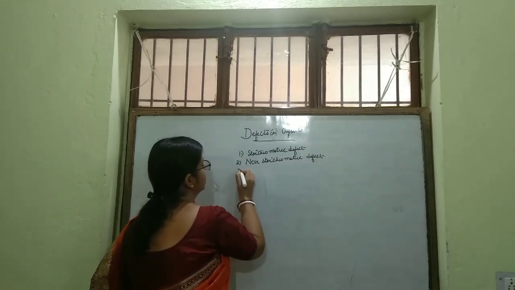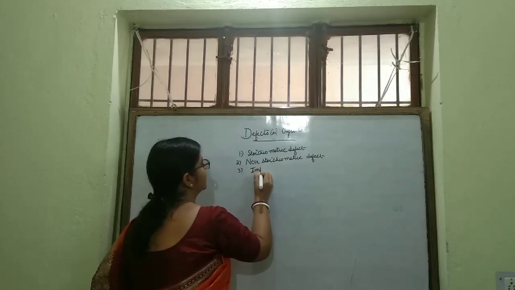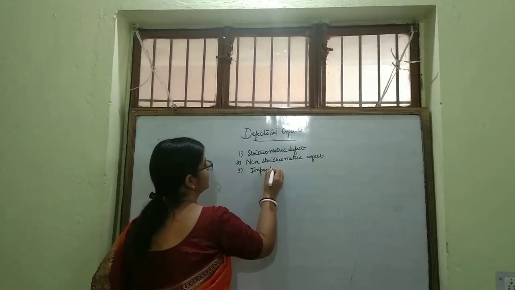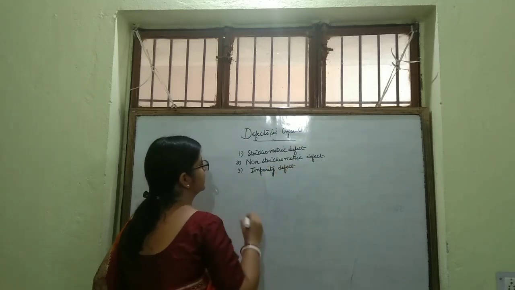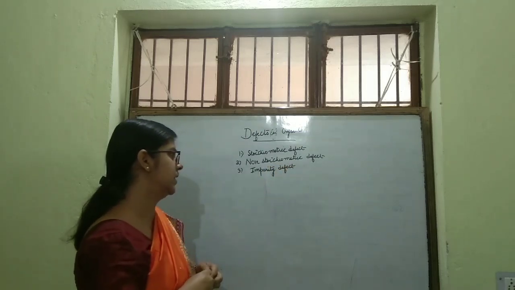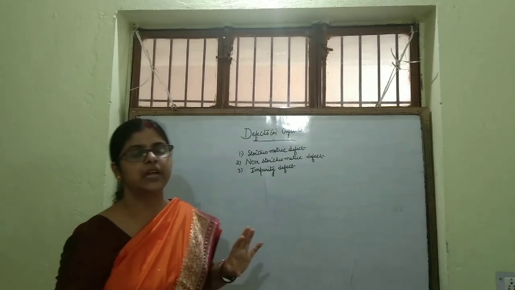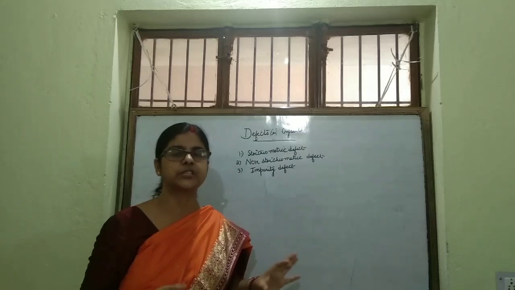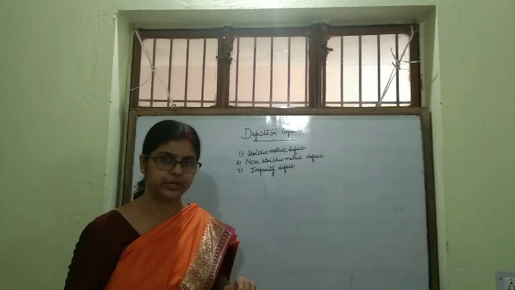And third is impurity defect. Yes, defects I am dealing, and the main categorized defects are stoichiometric, non-stoichiometric and impurity defect.